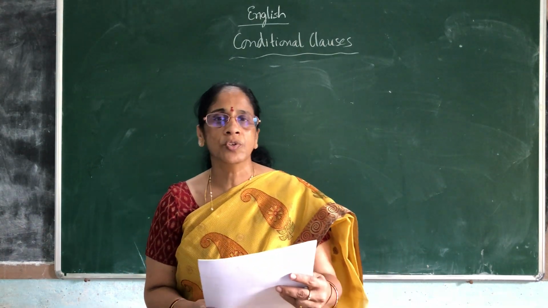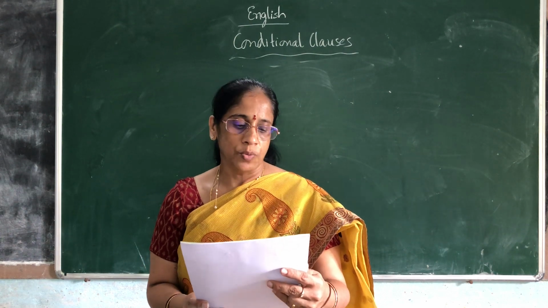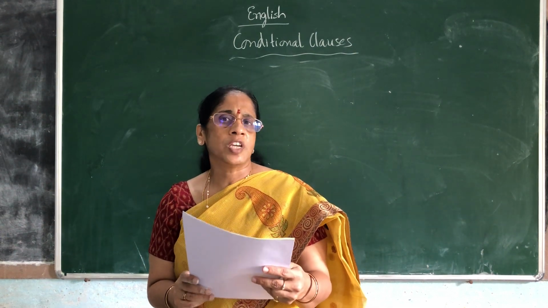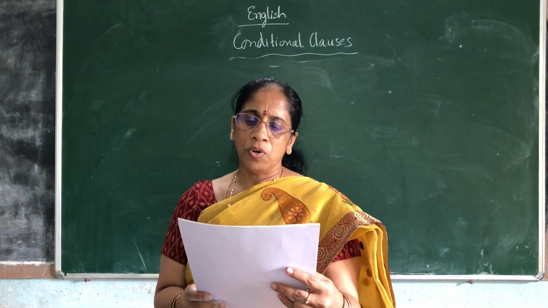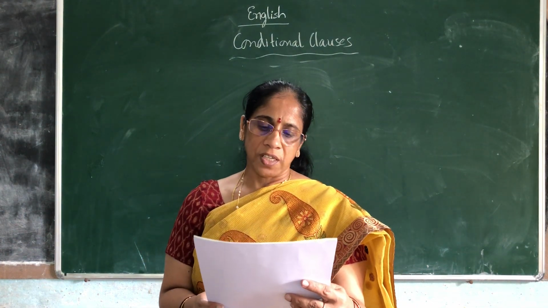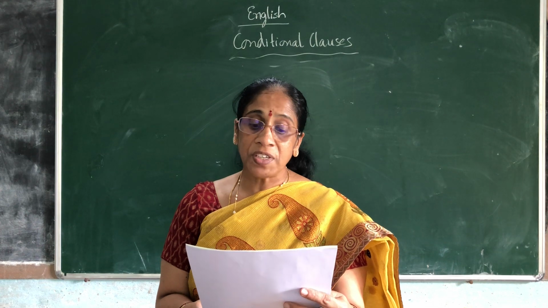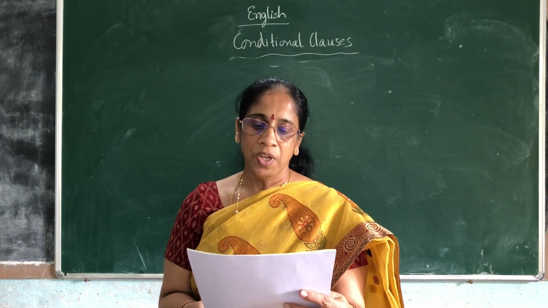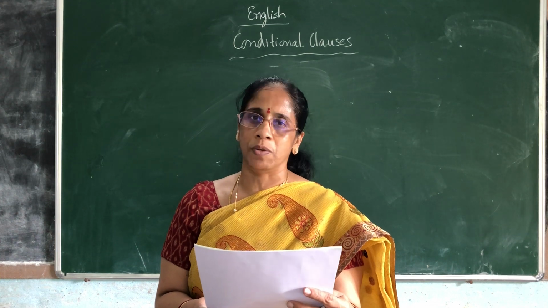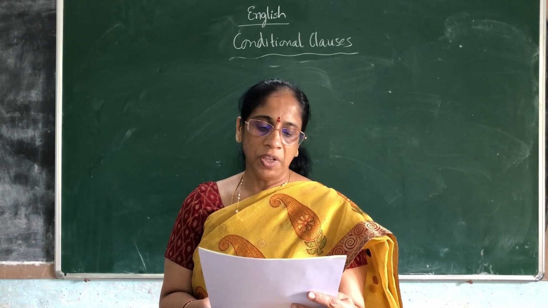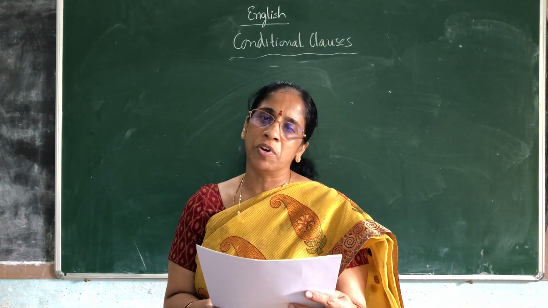In the main clause you can use can or may also. And why is this first type used? I am just giving you an idea. We use type 1 to talk about the future. It indicates that something will happen if a certain condition is fulfilled. It is quite probable, that is, it may happen. There is a chance of happening. It is quite probable that the action in the if clause will be performed.